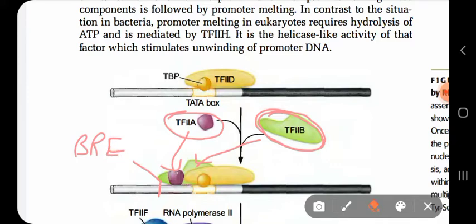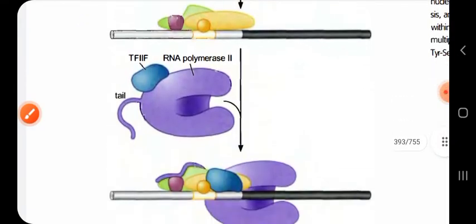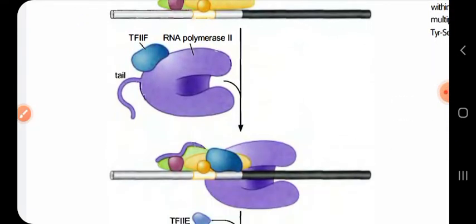So it binds to the BRE element, which has not been shown here. I am marking it. This is the BRE element where the TF2B transcription factor binds. Then slowly other transcription factors also start to bind.